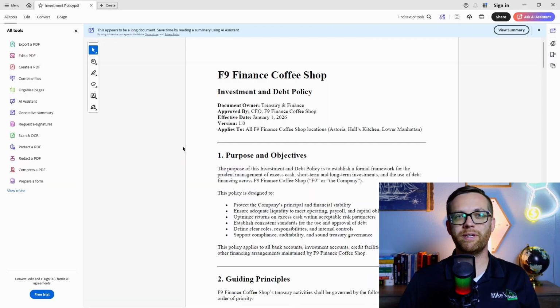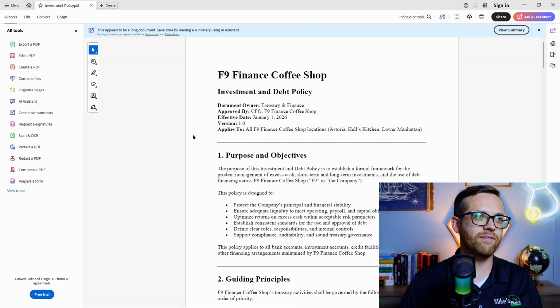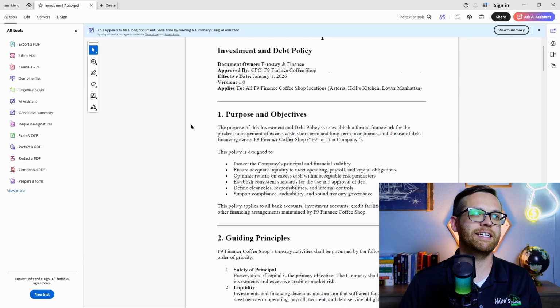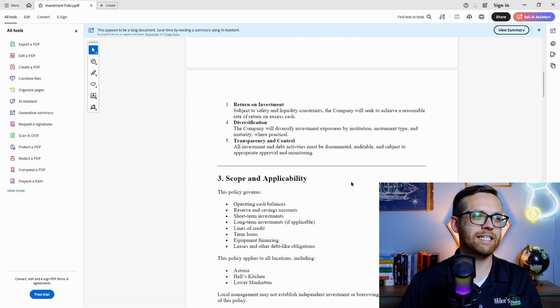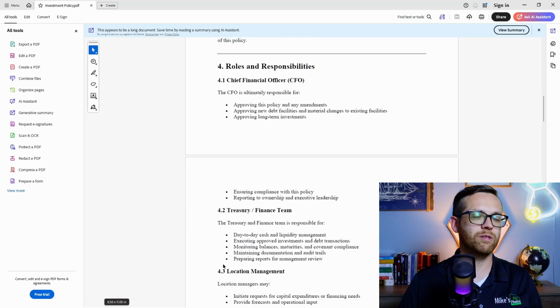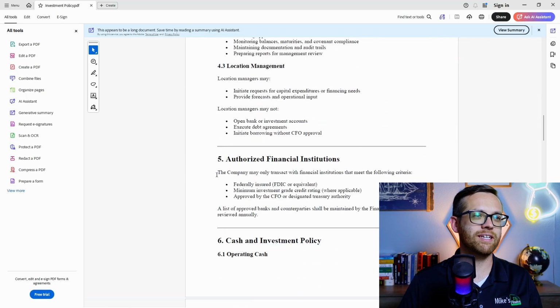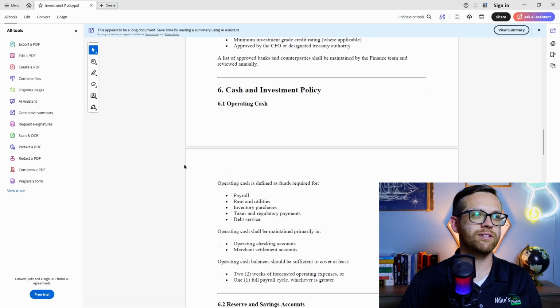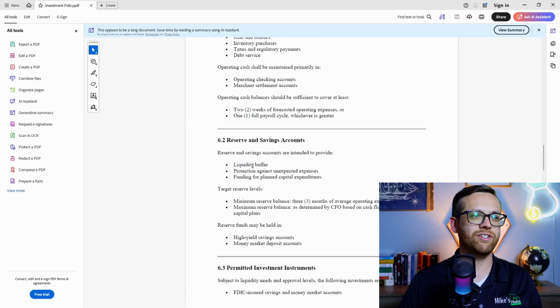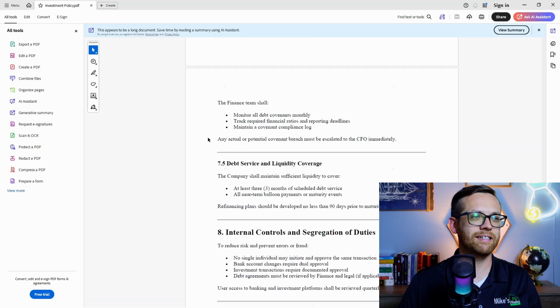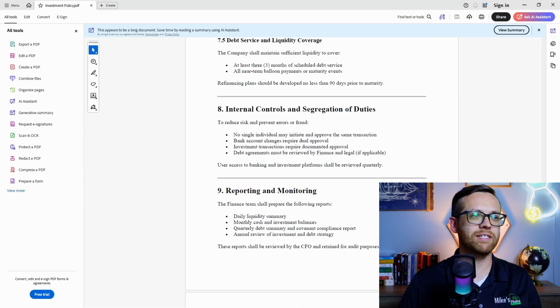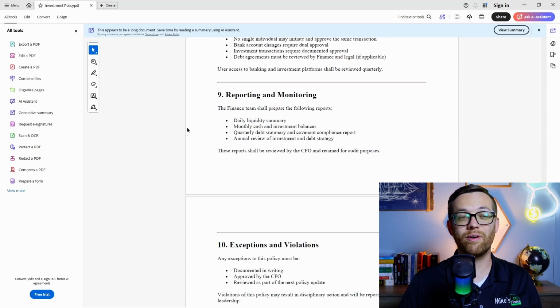So here's the first piece of context we're going to work with. This is the F9 Coffee Shop investment policy. We've got our purpose and objectives. We have our guiding principles. We've got our scope. We have the roles and responsibilities of each person in this process. Authorized financial institutions. What is our actual cash and investment policy? What is our debt policy? What are our internal controls and segregation of duties? What are we going to do for reporting and monitoring?